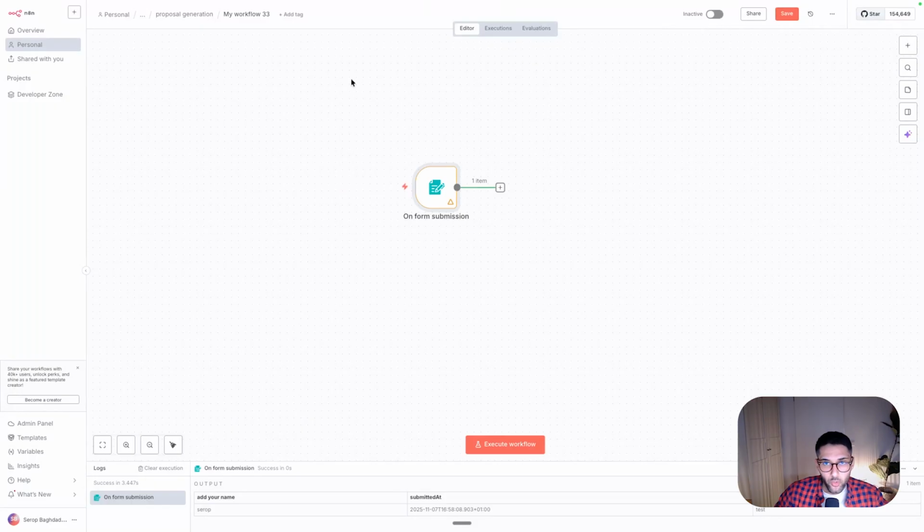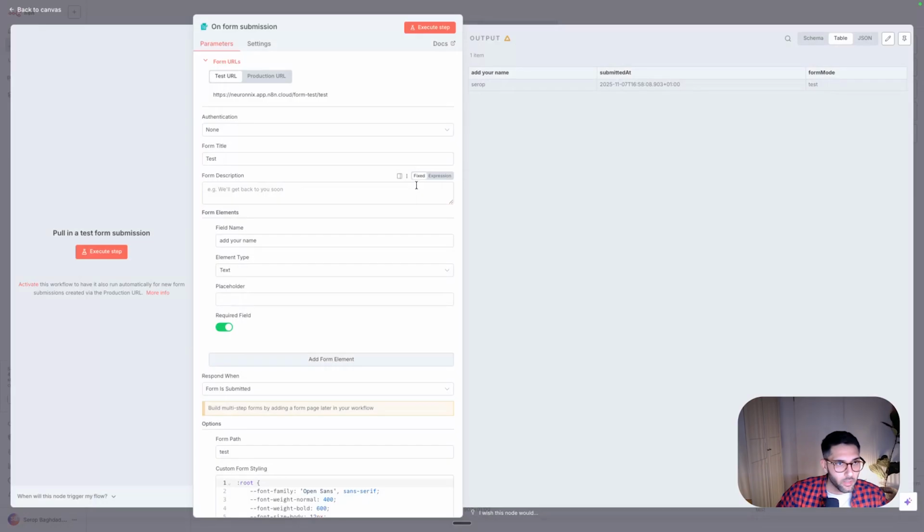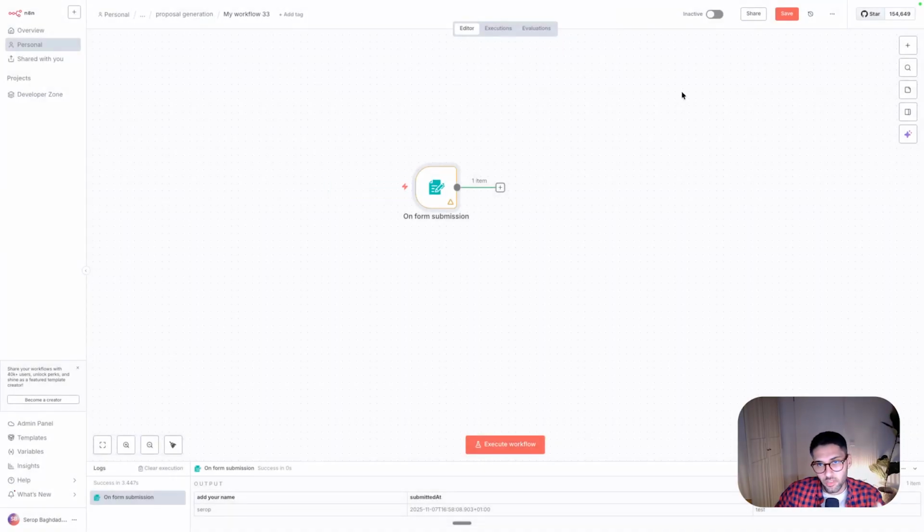So it looks prettier. Of course, if you want to access it from everywhere, you need to activate this, and then it will become the production URL. So this would be the URL that you can access this form from. And whenever somebody submits something, then it will activate this workflow.